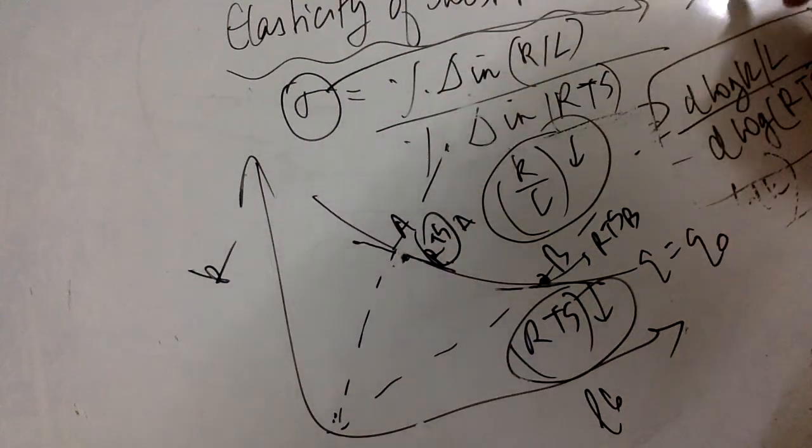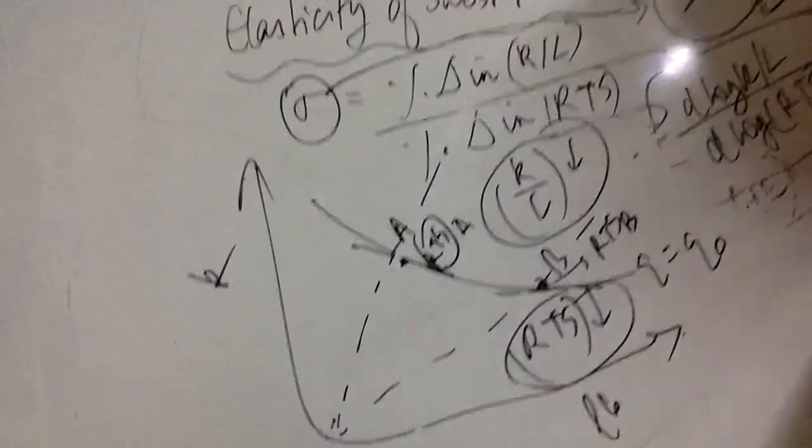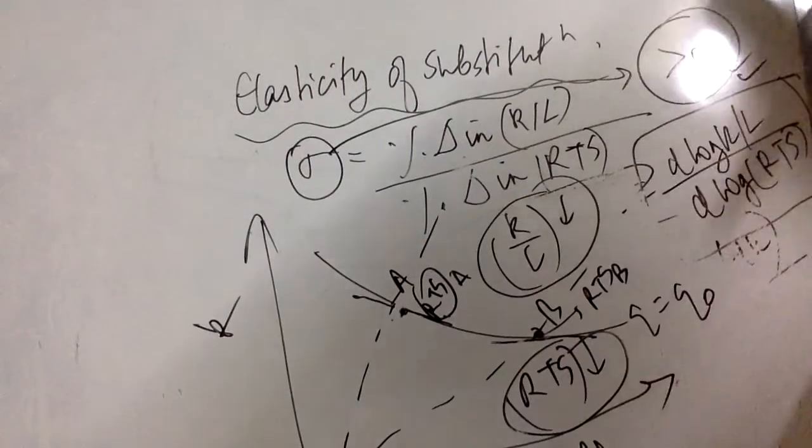That it's always a positive value in case of a convex-shaped isoquant. So remember this. Next I will explain different kinds of production functions corresponding to which we will have different kinds of elasticity of substitution. I hope this concept is clear so far.